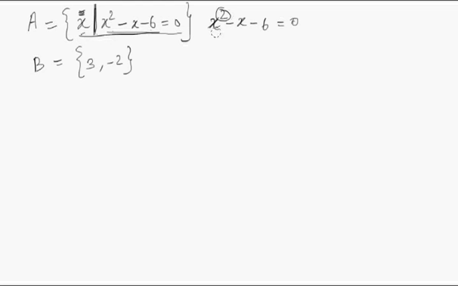Provided this is not a perfect square. If it is a perfect square, it is going to be the same element repeated twice. Anyway, so how do you solve a quadratic equation?